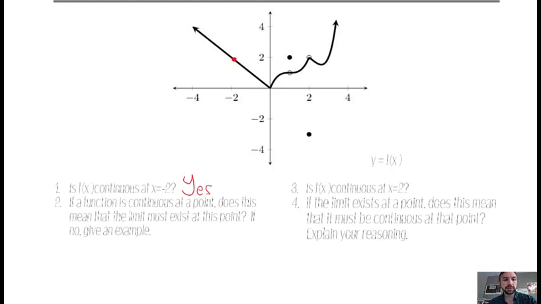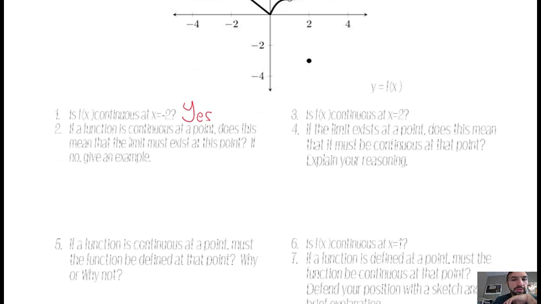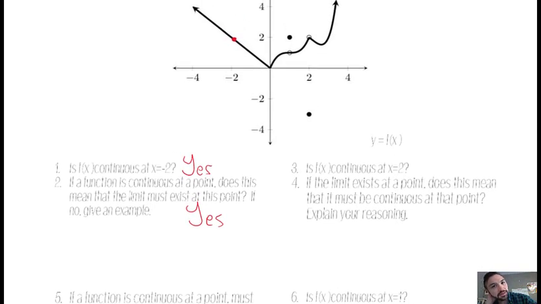So go ahead and pause the video. Just because that's a yes doesn't mean that there's not an example where that would work. Pause the video and see if you can come up with a counter example. Alright, so if a function is continuous at a point, does it mean that the limit exists at this point? Yes. There's no counter example to that. If it's continuous, the limit exists.